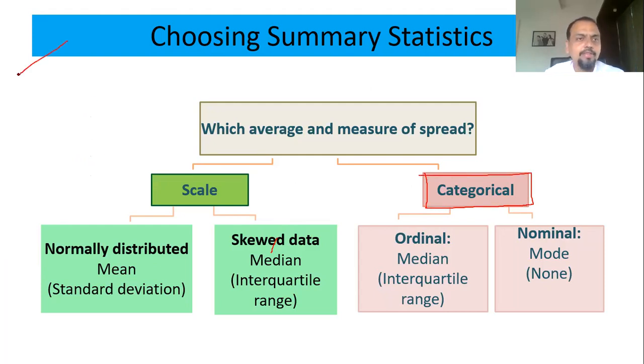Let me explain this again. We know there are two main levels of measurement: one is scale and the other is categorical. In categorical, again, there are two: nominal and ordinal.